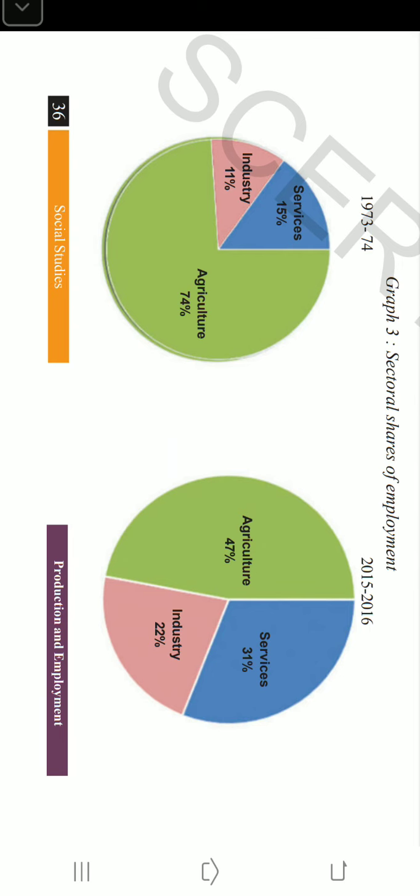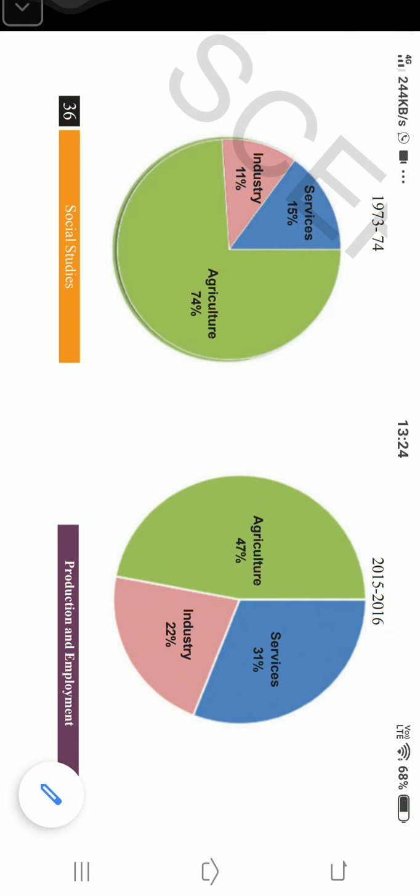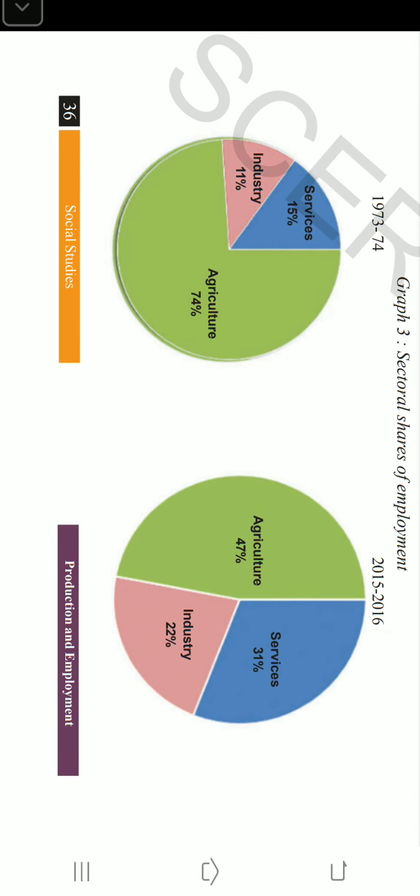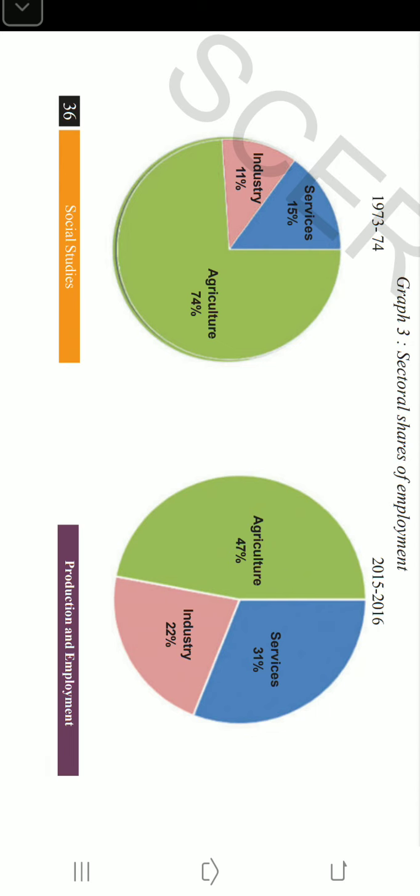Agriculture, which was dominant with 74 percentage in 73 and 74, declined to 47 percentage, right? But still we find agriculture is dominant. It is a dominant sector in employment. Industries, it was 11, increased to 22.